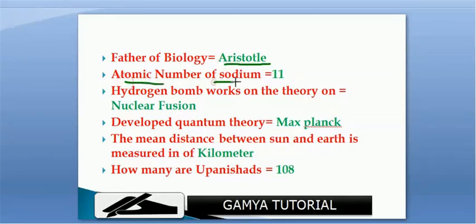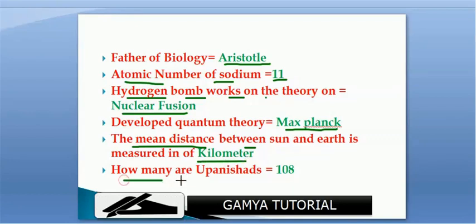Atomic number of sodium is 11. Hydrogen bomb works on the theory of nuclear fusion. Quantum theory was developed by Max Planck. The mean distance between sun and earth is measured in kilometers. How many Upanishads are there? 108.